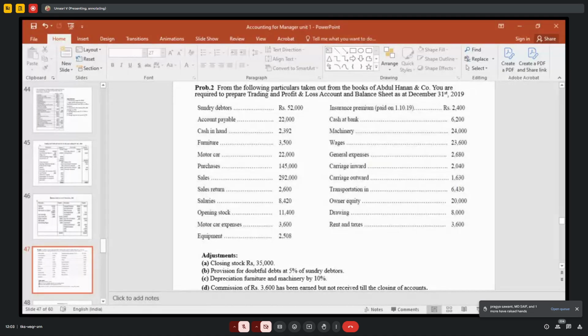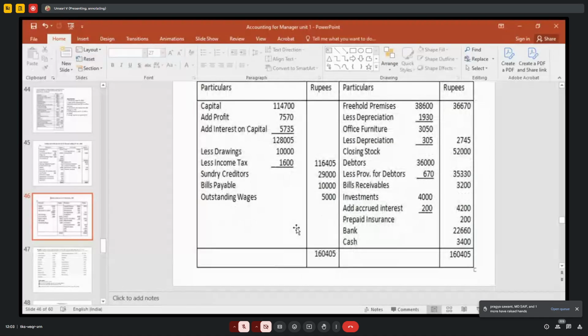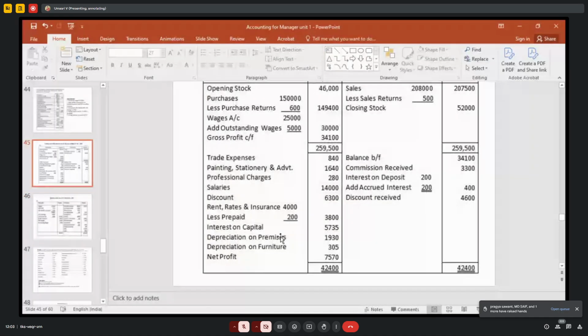What does retained earnings mean, ma'am? Retained earnings. Retained earnings, that is when you are making credit sales and you are receiving from your debtor, that is retained earnings. Okay, ma'am. Thanks.